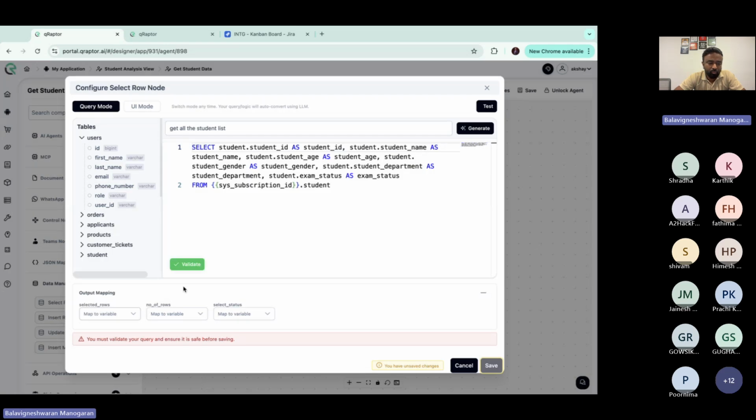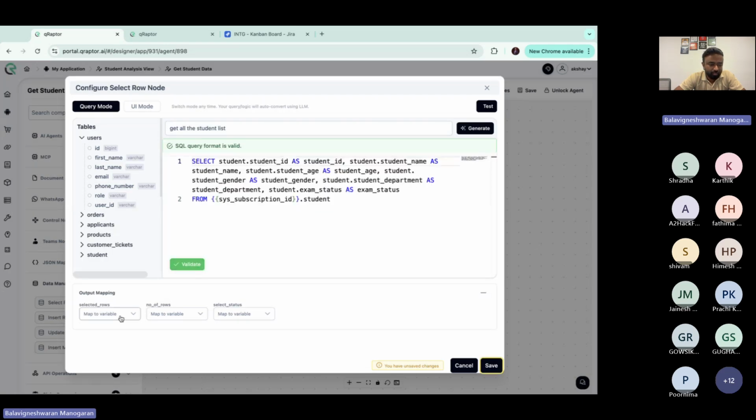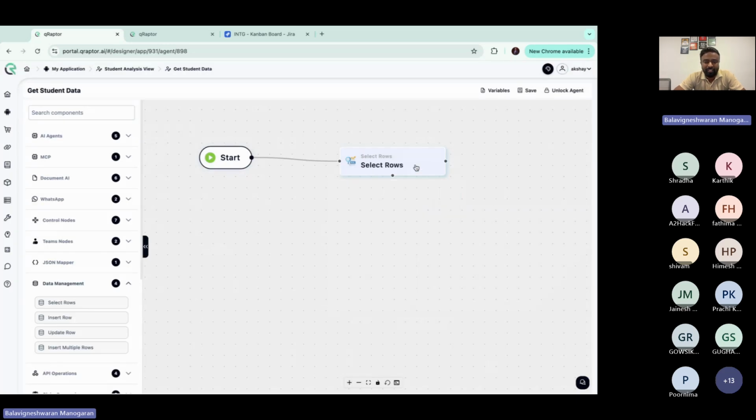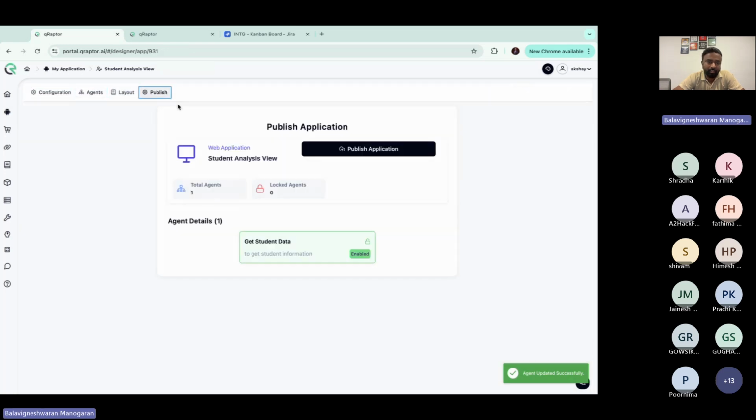So what I will do, I'll validate and then store the data which is returned, whatever JSON we saw, into student details, and then save. So what this agent is doing, just on execution, it's going to return the list of students available in a particular variable. So let me save it, unlock the agent. I'll publish it.